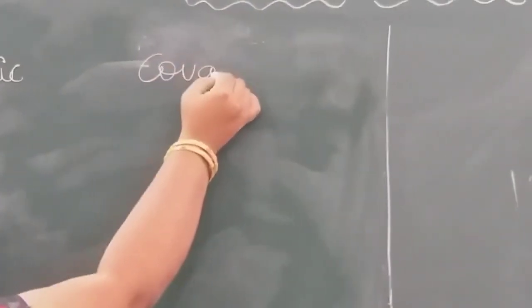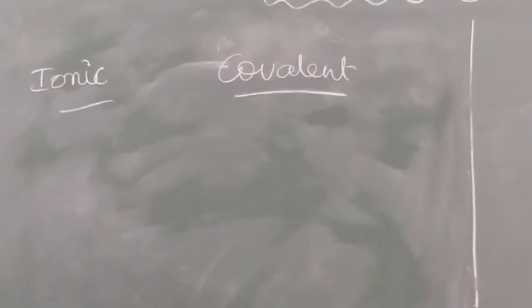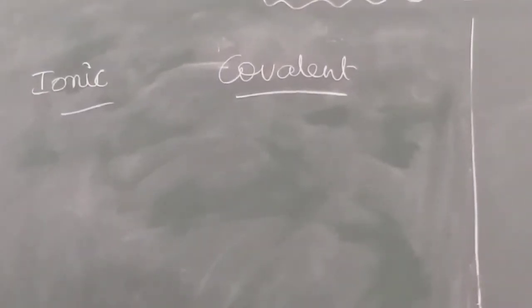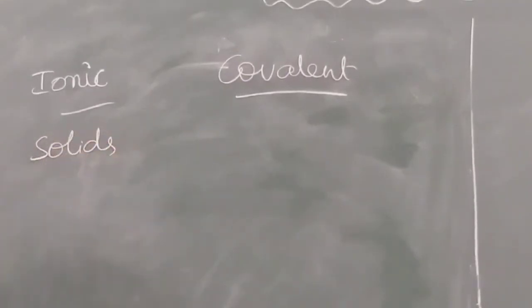So, at last, we learnt about ionic bond and covalent bond. The substances formed due to ionic bonds are called ionic compounds, and the substances formed due to covalent bonds are called covalent compounds. If you observe the differences between these two, ionic compounds are solids, whereas covalent substances are mainly gases.